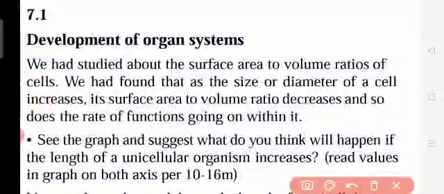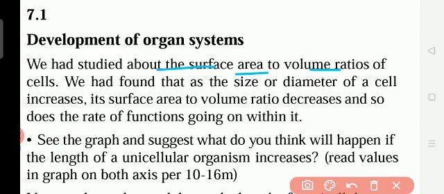So we had studied about the surface area to volume ratio of the cells. In class 9th you studied about the cell theory. Cell is very small but continuously it multiplies. For the multiplication of the cells also we need food. So it has some volume, some size. So we found that as the diameter of a cell increases, the surface area to volume ratio decreases, and so does the rate of function going on within it.